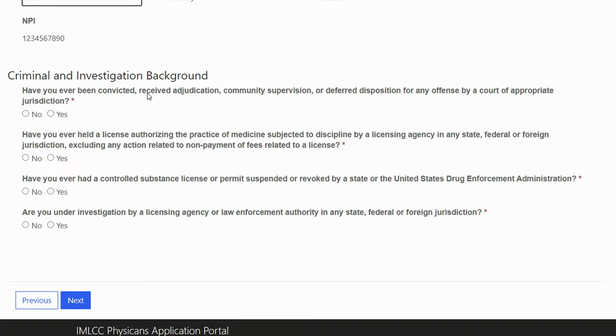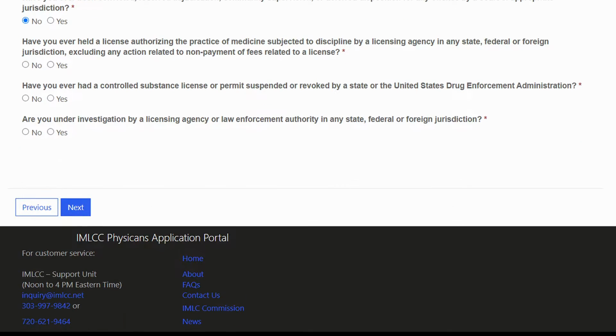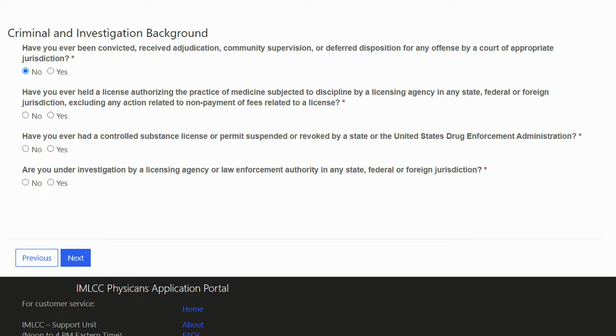Have you ever been convicted, received adjudication, community supervision, or deferred disposition for any offense by a court of appropriate jurisdiction? Have you ever held a license authorizing the practice of medicine subjected to discipline by a licensing agency in any state, federal, or foreign jurisdiction, excluding any action related to non-payment of fees related to a license?